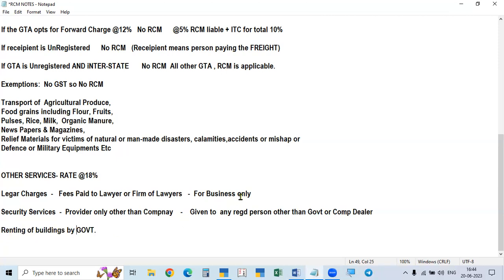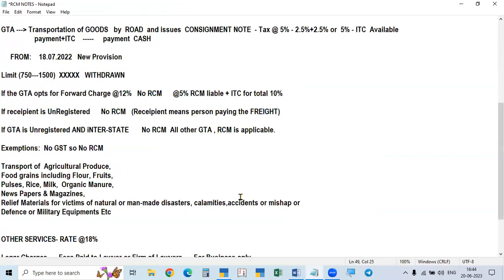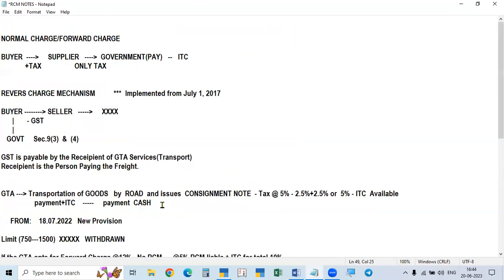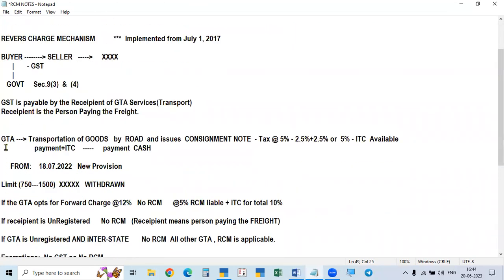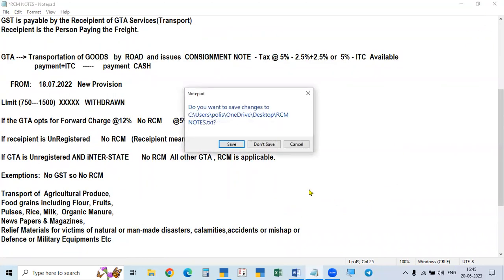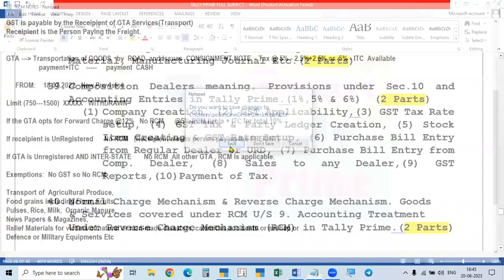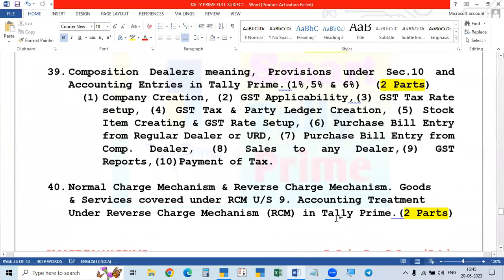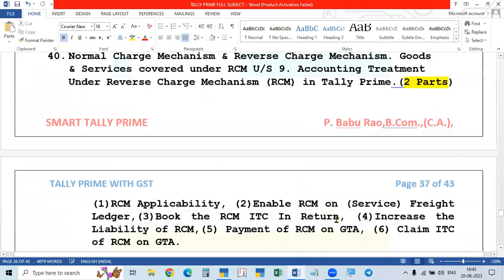Okay. So these are all the provisions relating to the RCM, and we are going to take up only the GTA. The next one is the next part. In the next part, we will cover the practical treatment, the accounting treatment under reverse charge in Tally. What is the accounting treatment for this reverse charge mechanism in Tally? That's what we have to know.